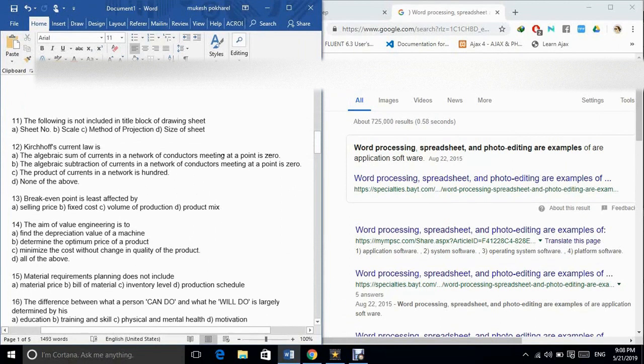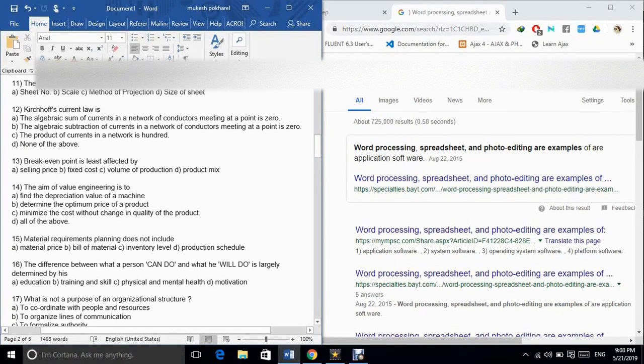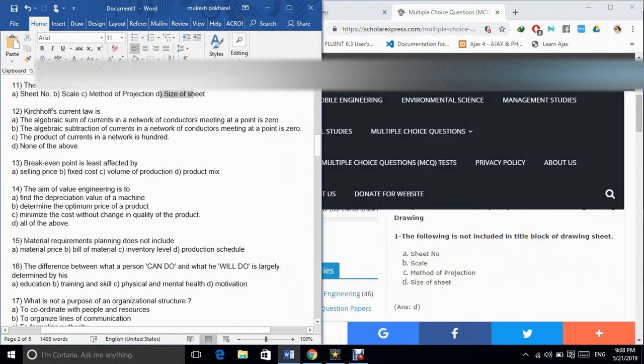11. The following is not included in the title block of a drawing sheet. A. Sheet No. B. Scale. C. Method of projection. D. Size of sheet. The correct answer is option D.